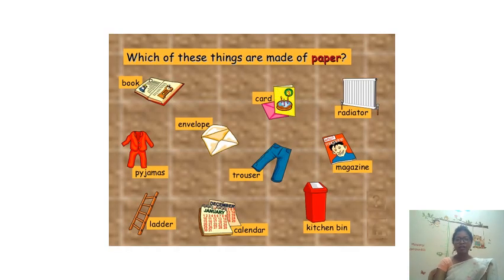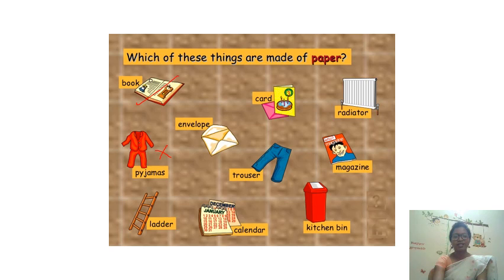Now you can see here, can you find out which of these things are made up of paper? All these things which are given here are not made up of paper. The pajamas that you wear are not made up of paper. So what are the things which are made up of paper?